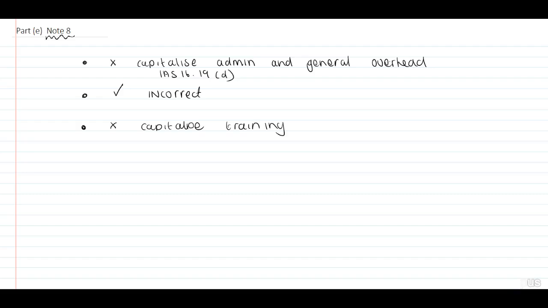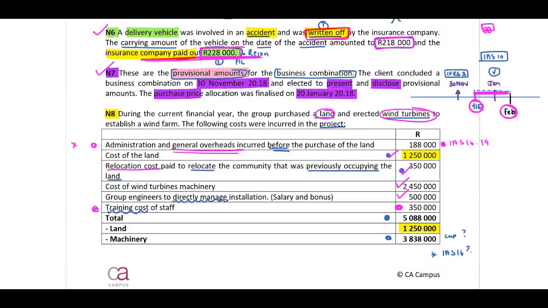Therefore, the fact that they have capitalized this is incorrect, and this should be expensed. Okay, so when we look at this, guys, in terms of the admin and general overheads and the training costs should be expensed. Therefore, we can indicate that the amount that they have capitalized, guys, is incorrect.